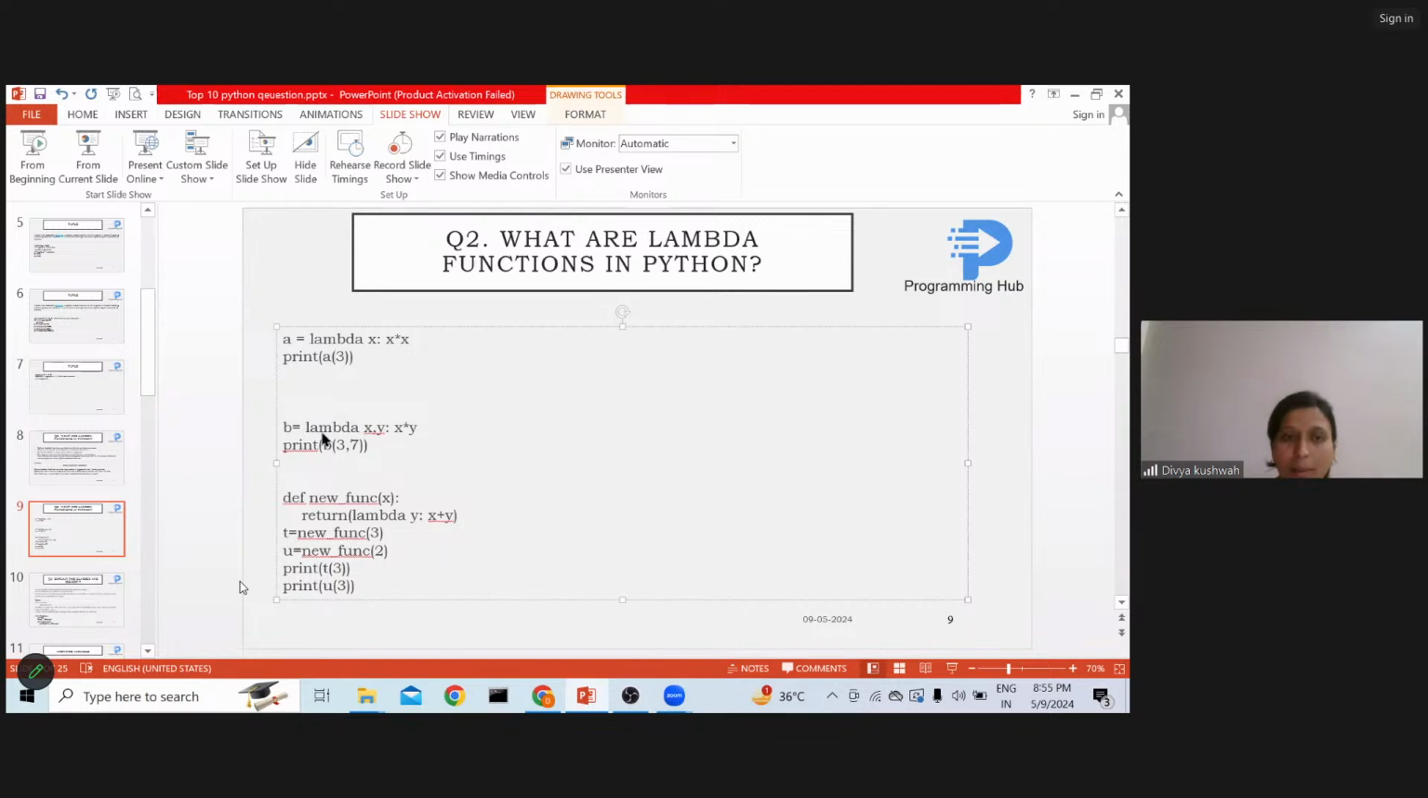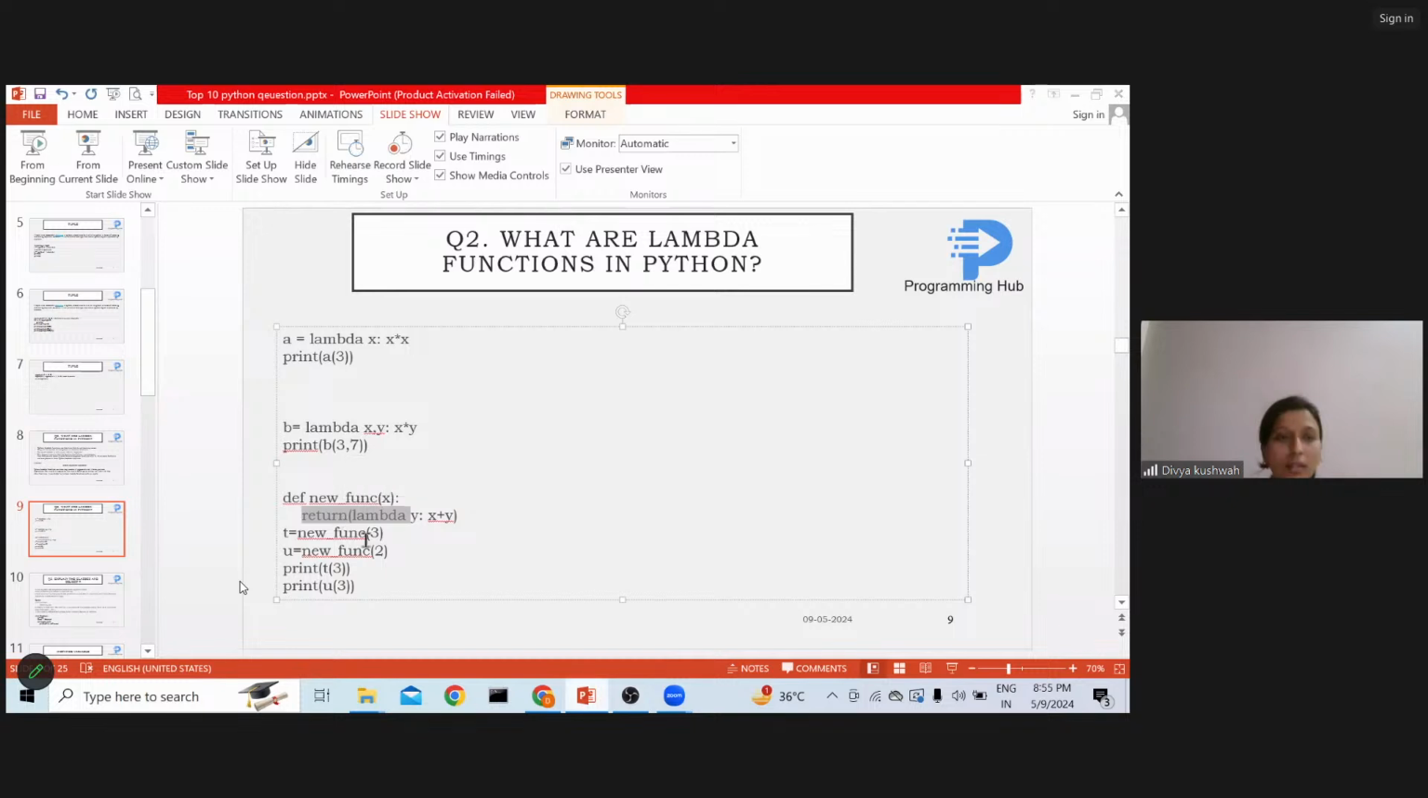Let's see another example. Lambda, I am passing two arguments, x and y, x into y. In order to print it, I have to pass two arguments for x and y. Then we have another example. def is for defining a user defined function. So I am creating a new function where I am passing x, and in return, I am writing the functionality of that function.